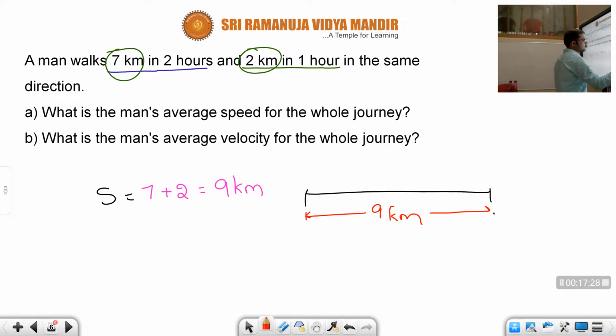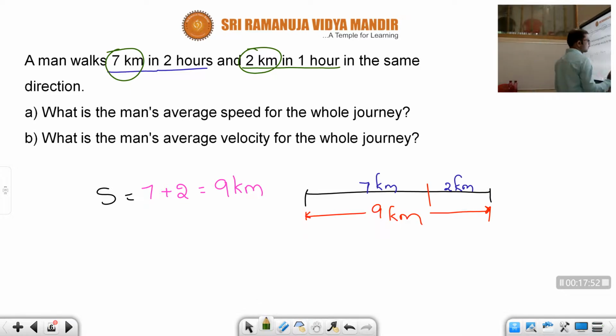Out of this 9 km, let us divide it into 2 categories, children. The first interval is 7 km, the next interval is 2 km. That 7 km was covered by the man within 2 hours, children.